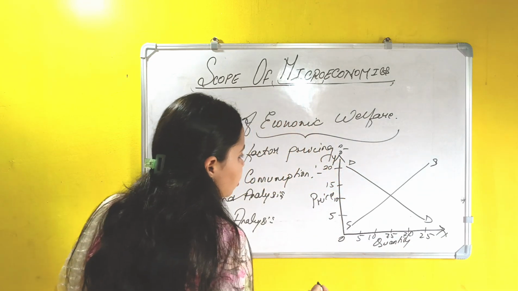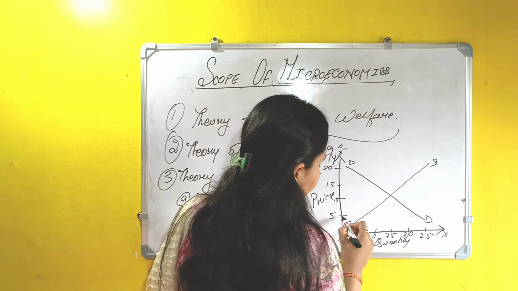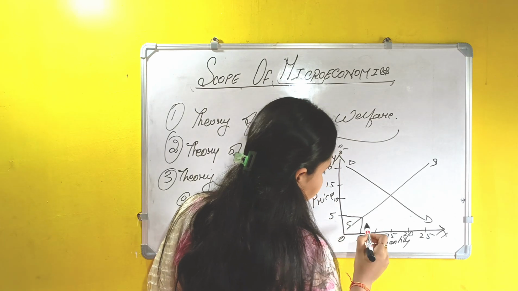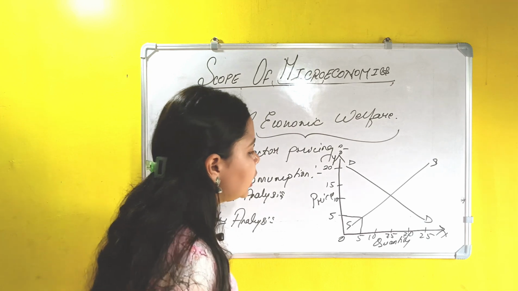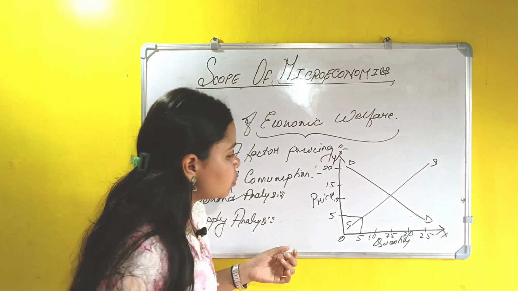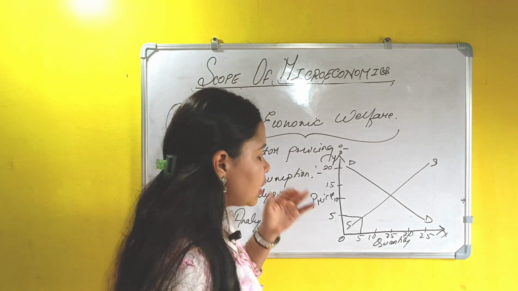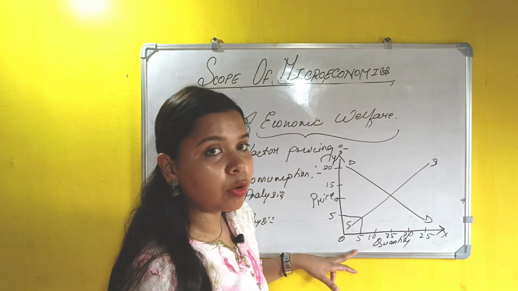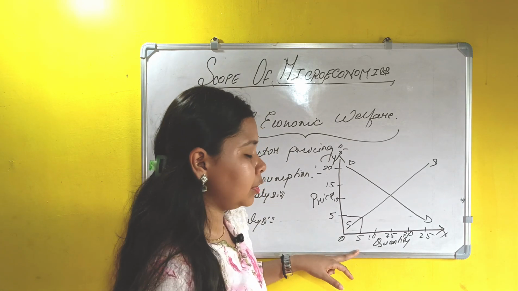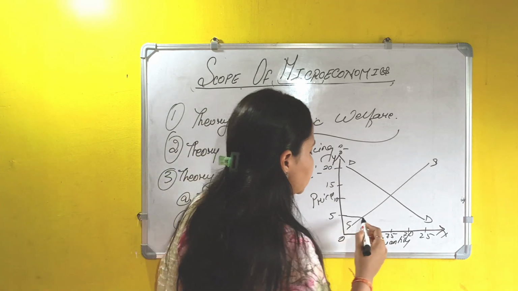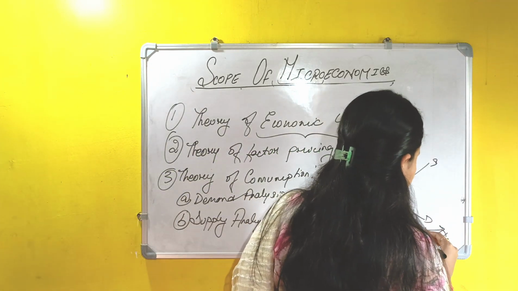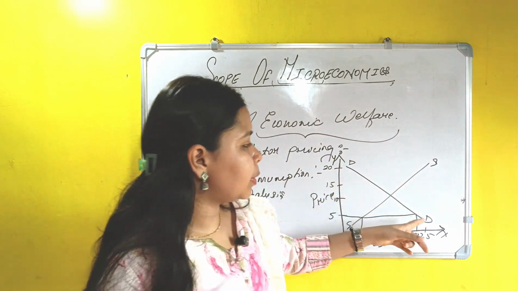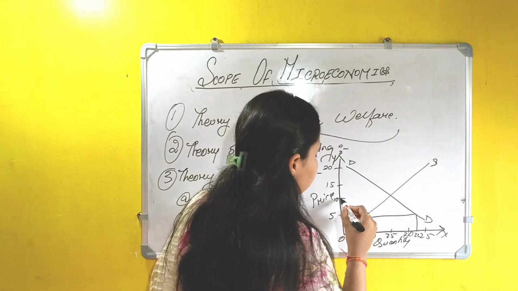Now suppose in an economy we are at this position where the price is 5 and the quantity supplied is 5. That means on the supply side, when the price is 5, we are supplying 5 units. But when the price is 5, the quantity demanded is much higher, say 22, which is represented by the demand line. Suppose the price increases to 10.